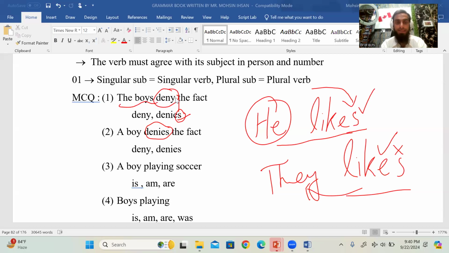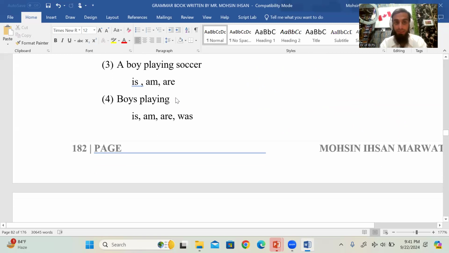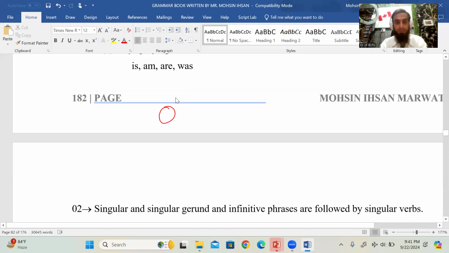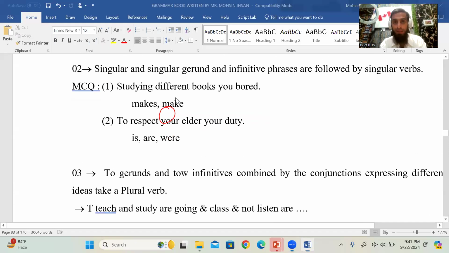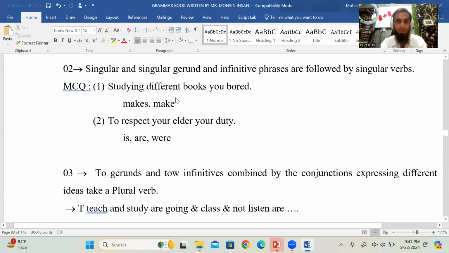Same goes for the boys deny, and a boy denies. This is the S or ES formula. Okay? A boy is playing cricket, not are. This is easy. Boys are playing, not is. So this is again easy. Now we will move towards a little bit advanced level, and also an easy and interesting level, right? So you will see some new ideas and concepts, and try to be very focused now.